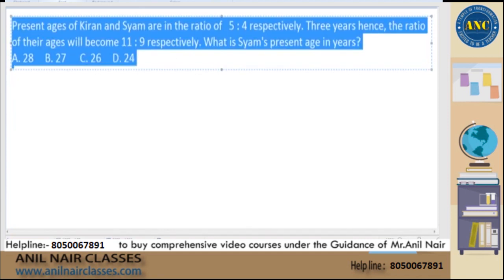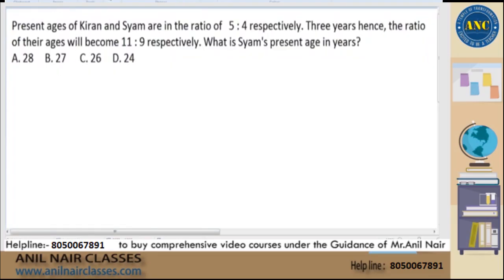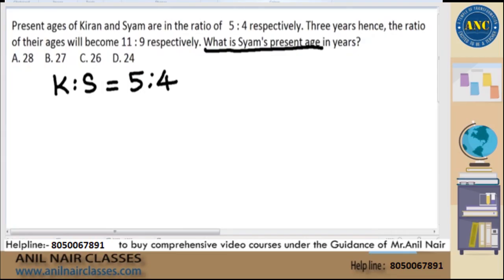The question is, present ages of Kiran and Sham are in the ratio 5:4. Kiran and Sham's present age ratio is given as 5:4. Now forget about the next statement. Read the statement finally, just glance at it. What is Sham's present age is the question. That means the answer options will also represent Sham's present age.